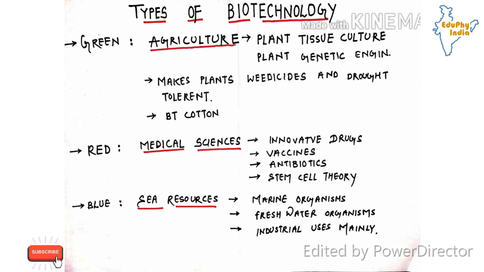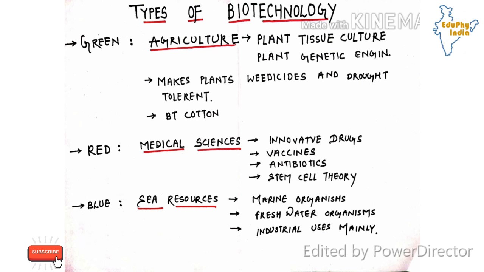Third is blue biotechnology. Now that is related to sea resources, marine organisms, freshwater organisms, and it is for industrial uses mainly, because marine organisms are used as a food resource for people living in hilly areas, and freshwater organisms are used as a food resource for people abroad.